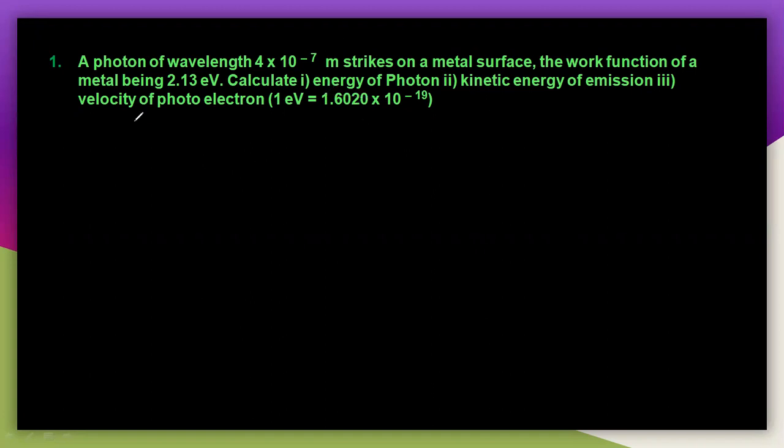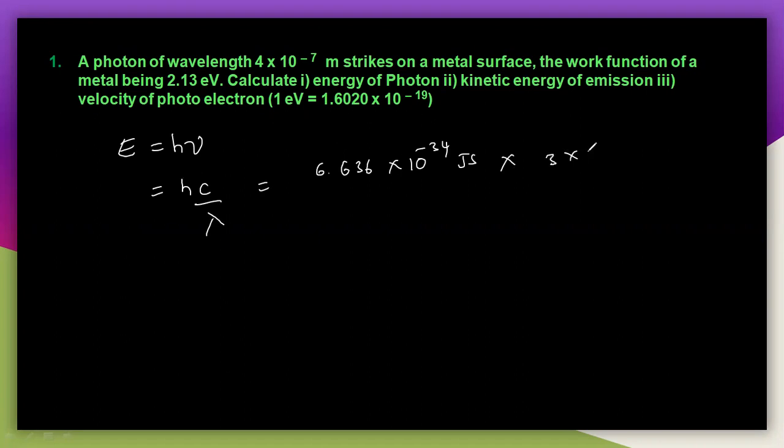The energy of the photon is E equal to h nu. This is the general energy we are applying. According to Planck's equation, E is equal to h nu. We can write nu is equal to c by lambda, so E is equal to hc by lambda. What is the h value here? That is 6.626 into 10 to the power of -34 joule second. What is the speed of light? The speed of light is 3 into 10 to the power of 8 meters per second.